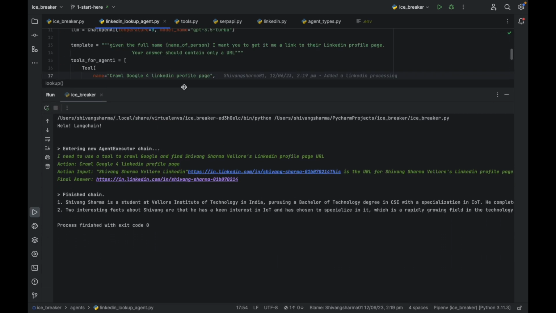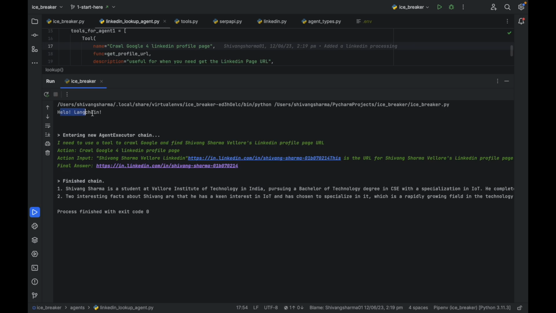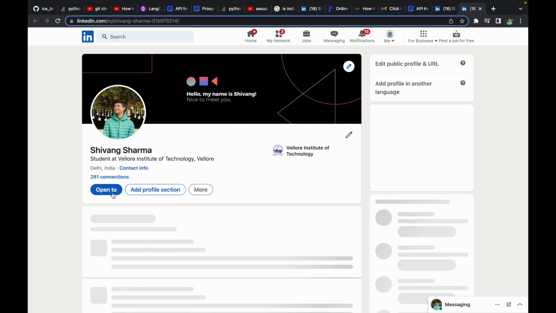Whenever I run this code, it first says hello Langchain and entering the new executor chain, and I need to use a tool to crawl Google and find Shivang Sharma's LinkedIn profile. This is my LinkedIn profile username, and the credentials match this keyword. I put in this keyword, it searched for it and got this link as a URL, and then it gave us the final answer, which when I click on it opens my LinkedIn profile page, which is this.